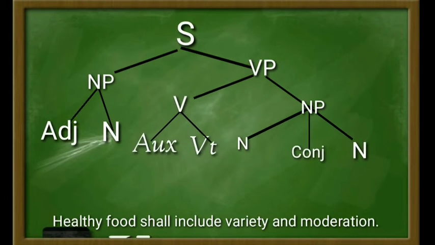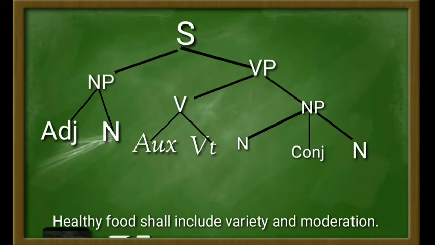And next, let's jump into the next example, the sentence "Healthy food shall include variety and moderation." This sentence falls into two: noun phrase and verb phrase, because it is a sentence, and a sentence must consist of a noun phrase and a verb phrase. The noun phrase here falls into two again, adjective and noun. The adjective is the word healthy, and the noun is the word food.